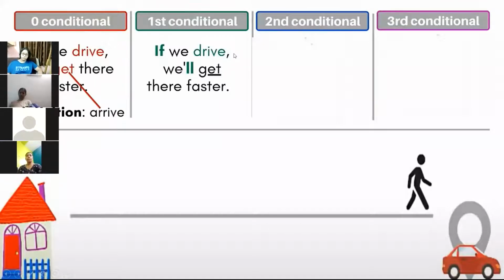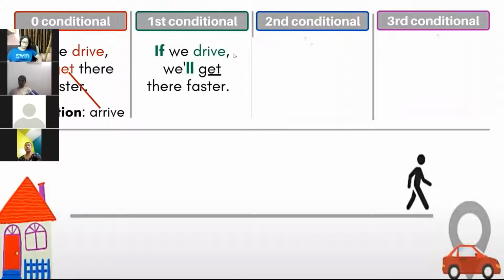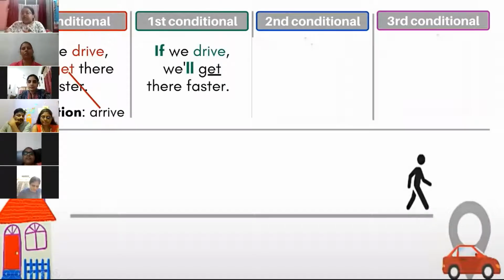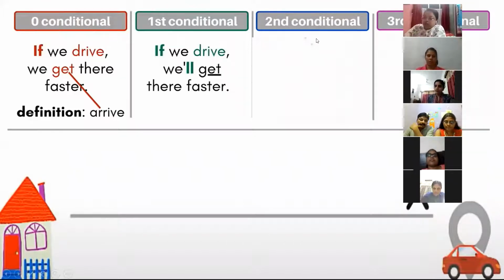Fast, fast, fast. Today we are going to take one test also. If we drive, if we, you have to use past.